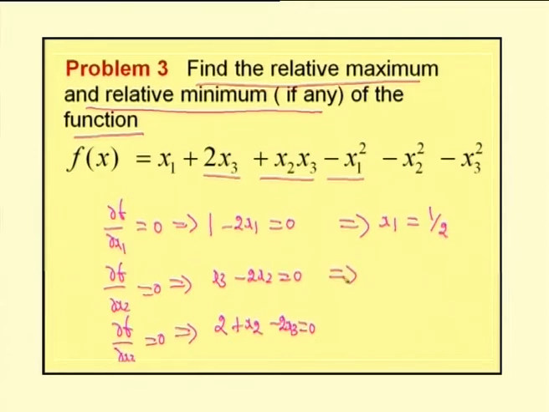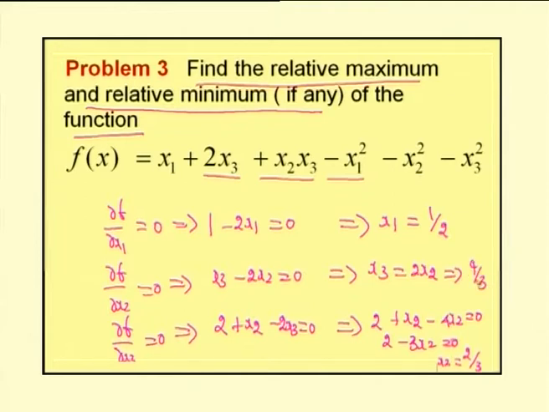Now, from the second equation x3 minus 2 x2 equal to 0, we have x3 equal to 2 x2. Now, by making use of x3 equal to 2 x2 in this equation, it becomes 2 plus x2. Instead of x3 I will substitute 2 x2, therefore it will become minus 4 x2 equal to 0. So, we have 2 minus 3 x2 equal to 0, which gives us x2 value is 2 by 3.